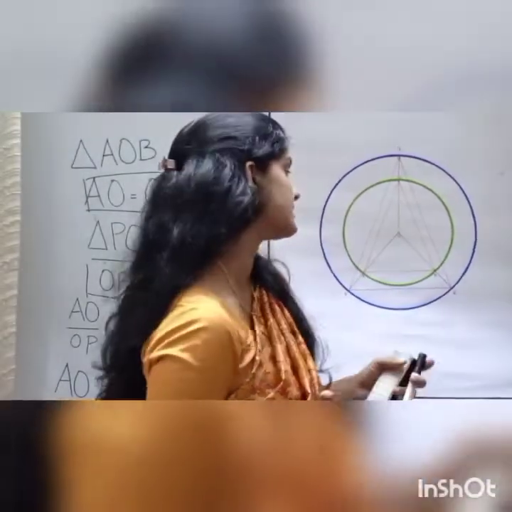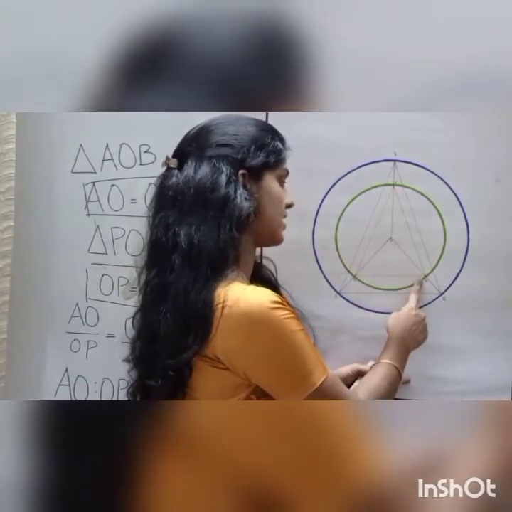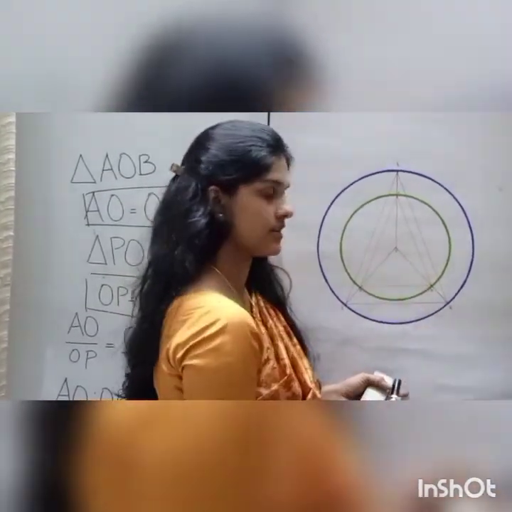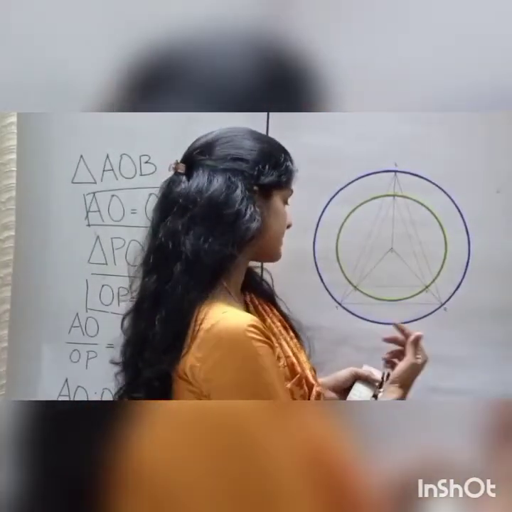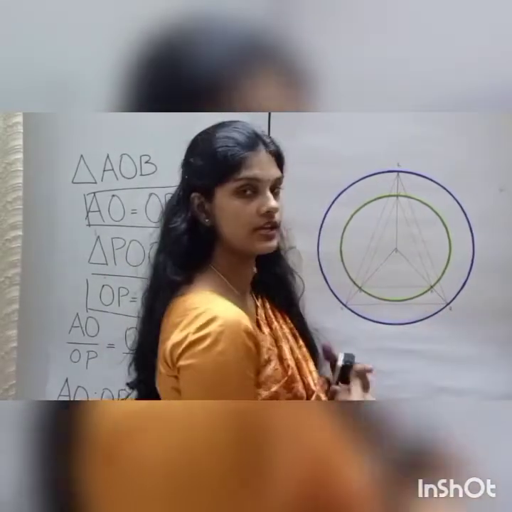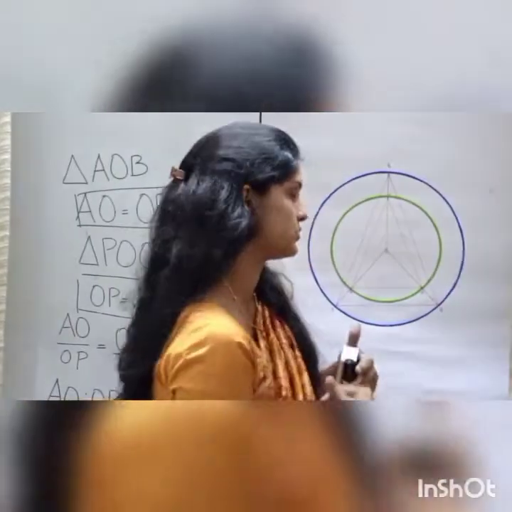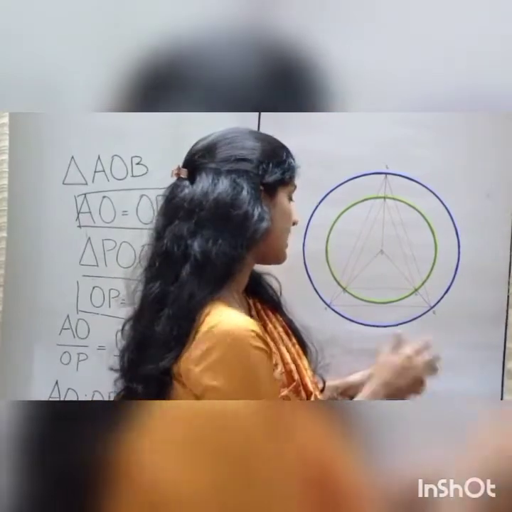Here we saw that as the sides OA and OB of the triangle AOB increased, then the side AB also increased. And as the sides OP and OQ also increased, the side PQ also increased in the same ratio. This happened when we consider triangles what?